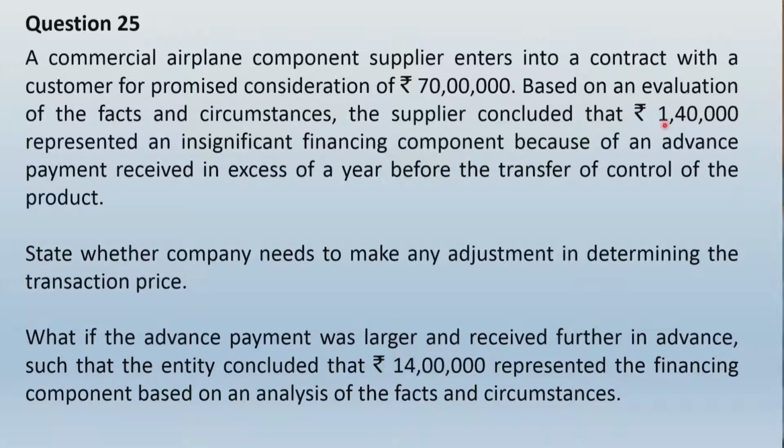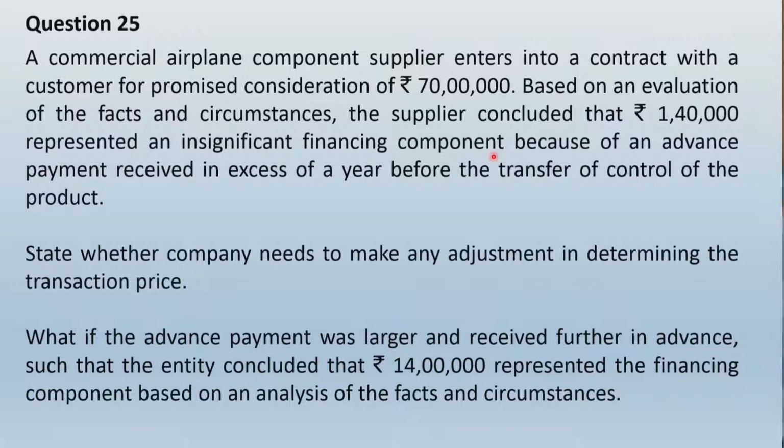If you could see, 1,40,000 represents what percentage of 70 lakhs? 1,40,000 represents just 2% of this entire payment of 70 lakhs. That is why it has been considered as an insignificant financing component, and because it is an insignificant financing component, the same will be excluded from the financing component calculation.